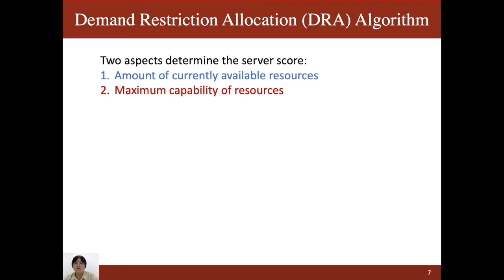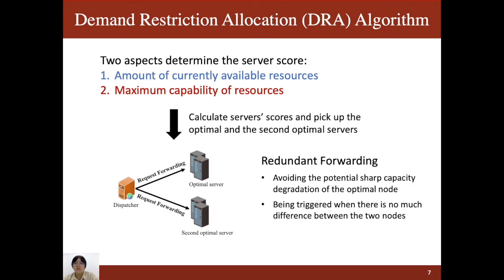Once the dispatcher has received the request, it will calculate the server score according to the metadata. There are two aspects that determine the server score: the amount of currently available resources and the maximum capacity of resources. Then, to avoid the potential sharp capacity degradation of the optimal node, we introduce a redundant forwarding mechanism.